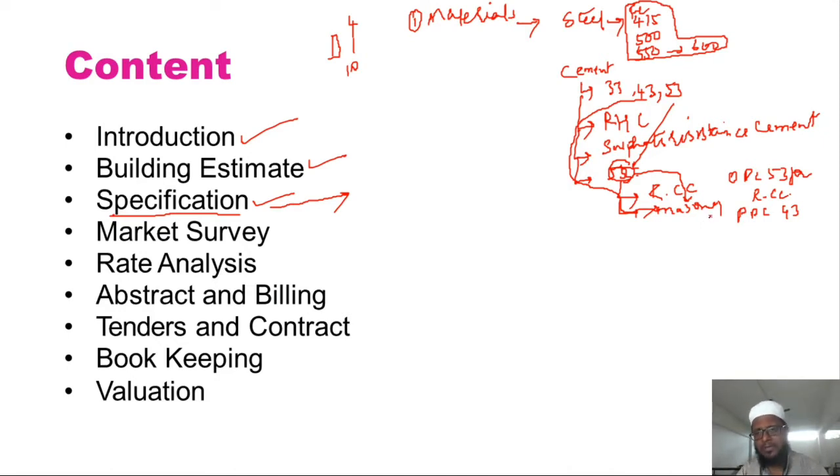So different types of materials which we use have to be cleared in the specification part itself. Now the second part comes under the category of sand. What type of sand will we be using? We know how many types of sands we have. First of all, we have river sand, and many people are moving to manufactured sand because of the scarcity of river sand. People are moving to M sand, isn't it?